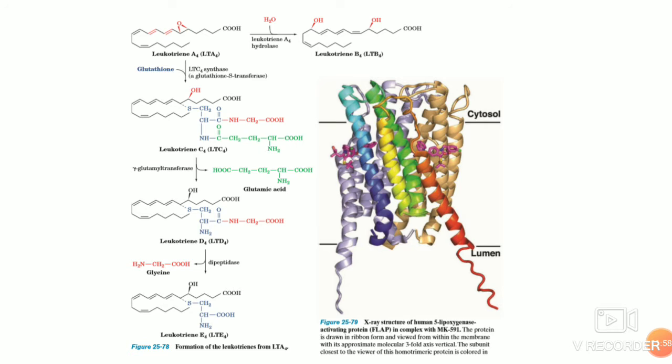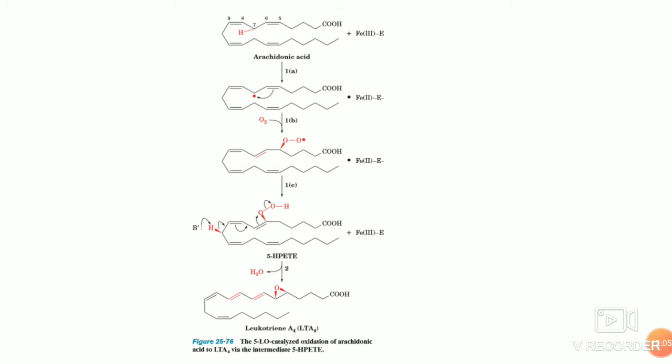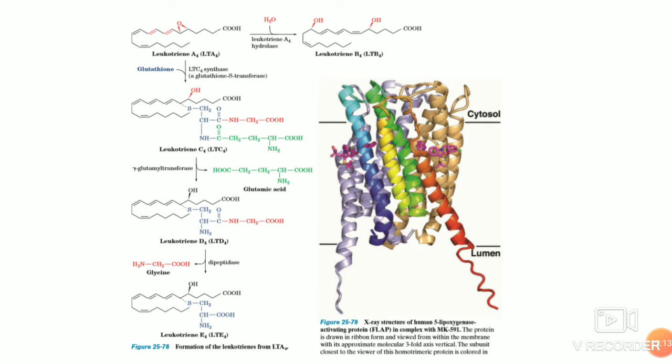So you have to start with the structure of arachidonic acid with the enzyme 5-lipoxygenase. By the two-step action of this lipoxygenase, it is converted to leukotriene A4, which is the main molecule. Leukotriene A4 can further be converted to leukotriene B4, C4, D4 and E4. This is the simplest of the metabolic pathways.